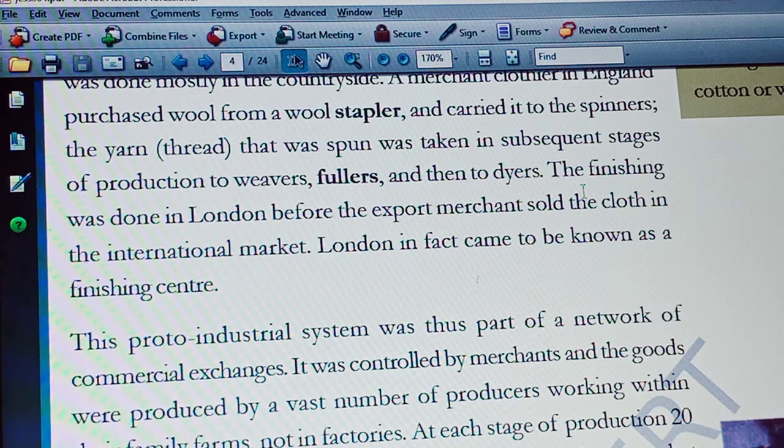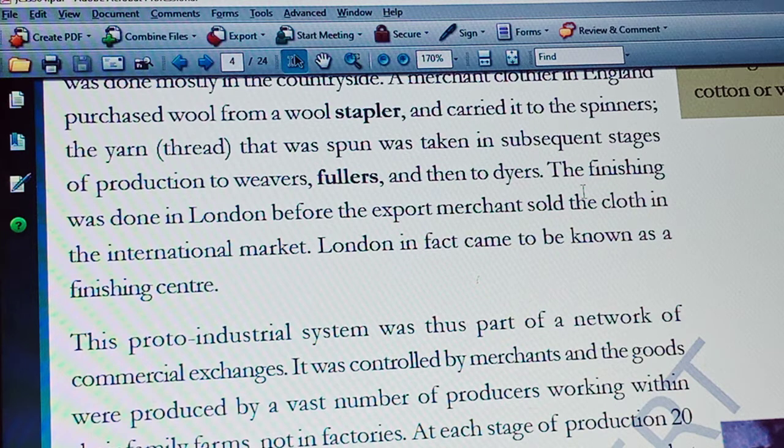It was controlled by merchants, and the goods were produced by a vast number of producers working within their family farms, not in factories. That means goods were produced at different levels, mostly at home itself. The members within a family offered their labor to produce the goods, at different stages.